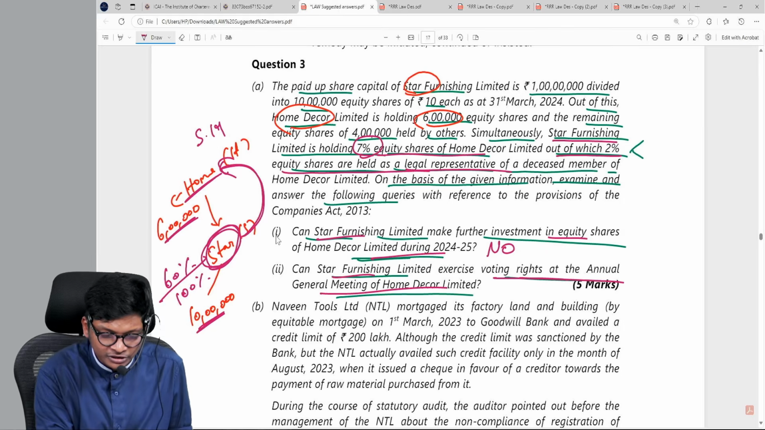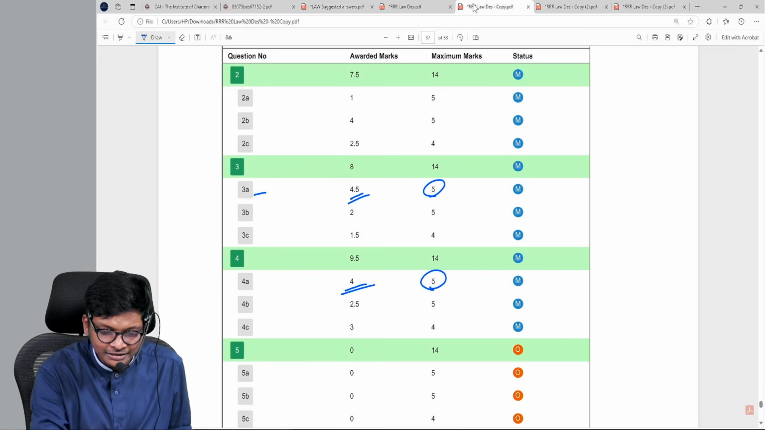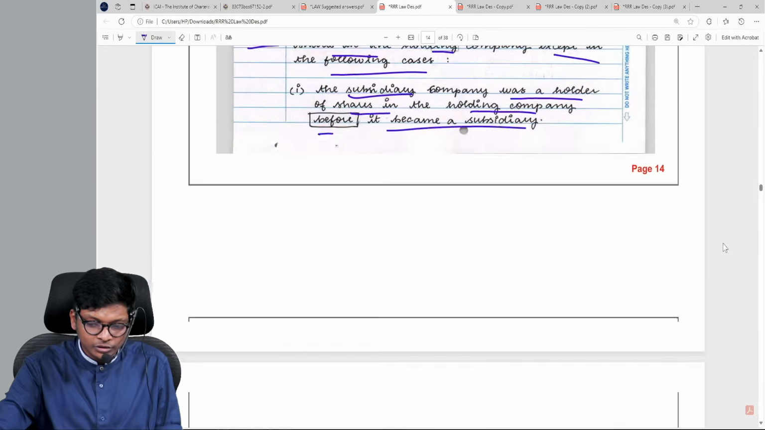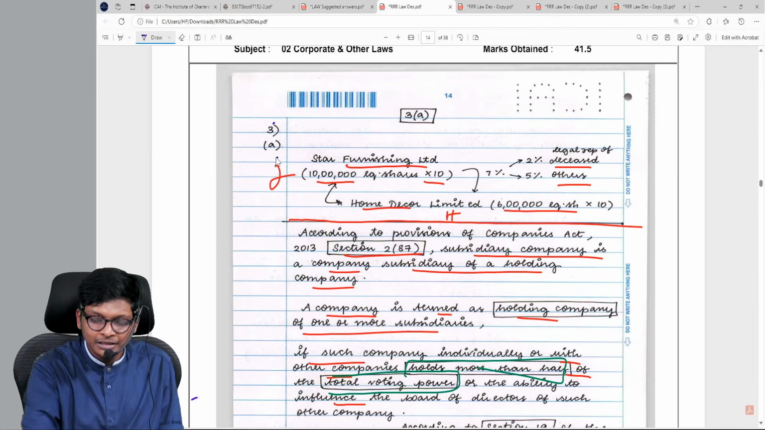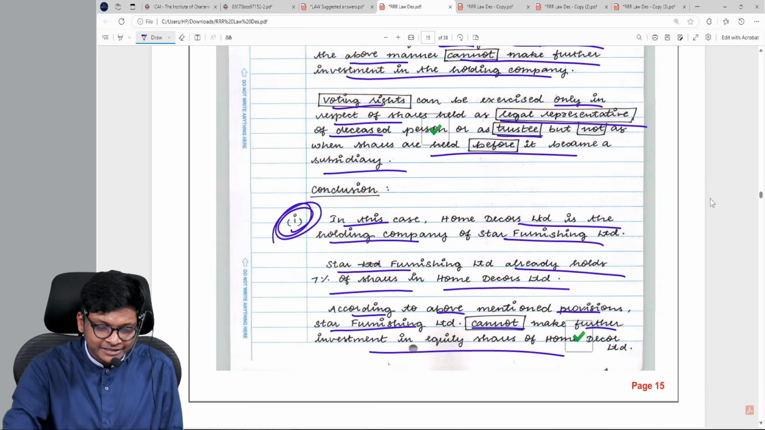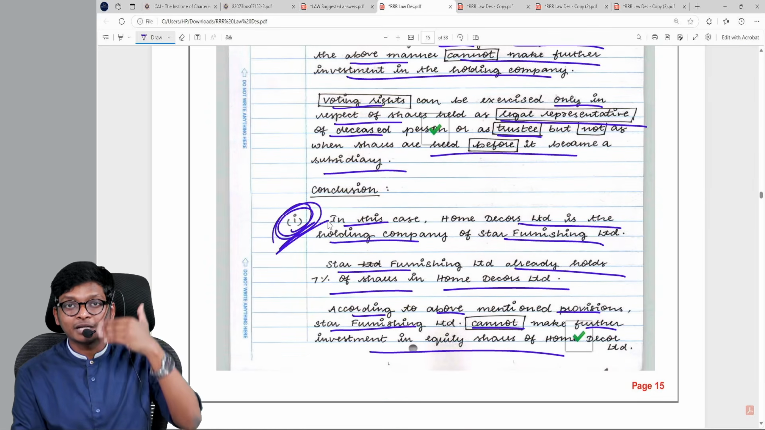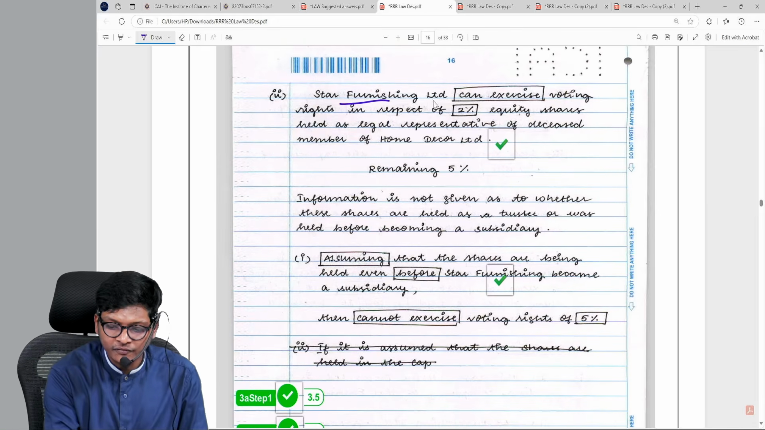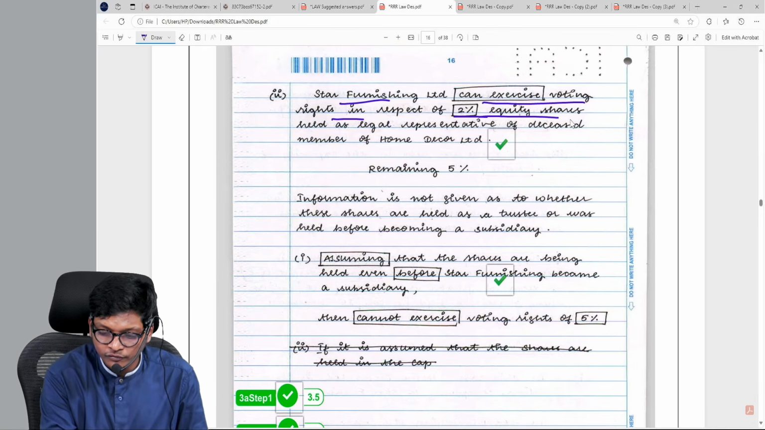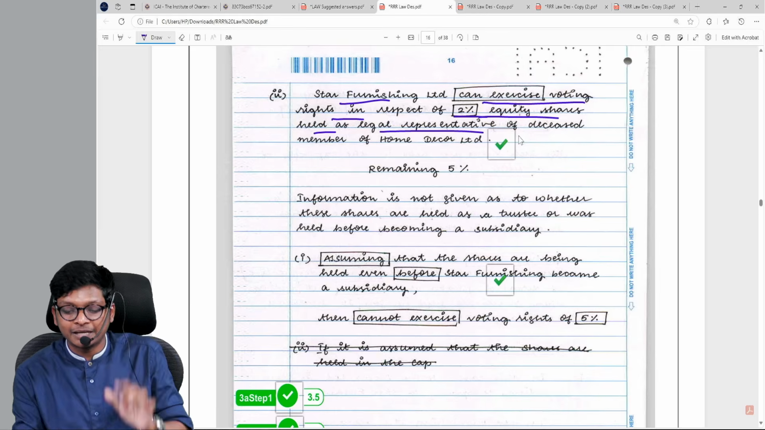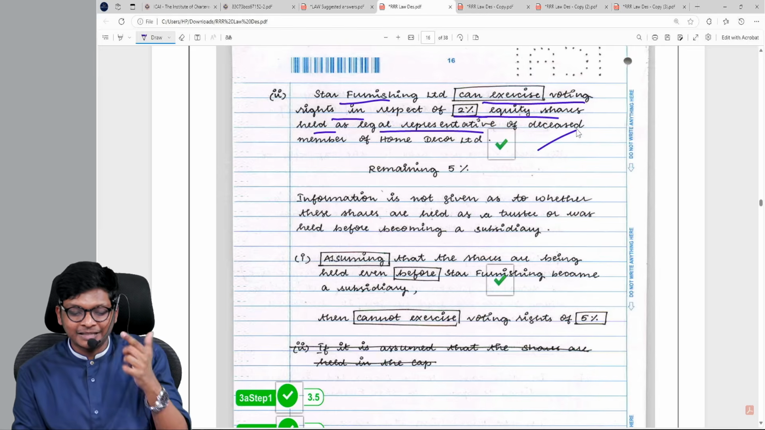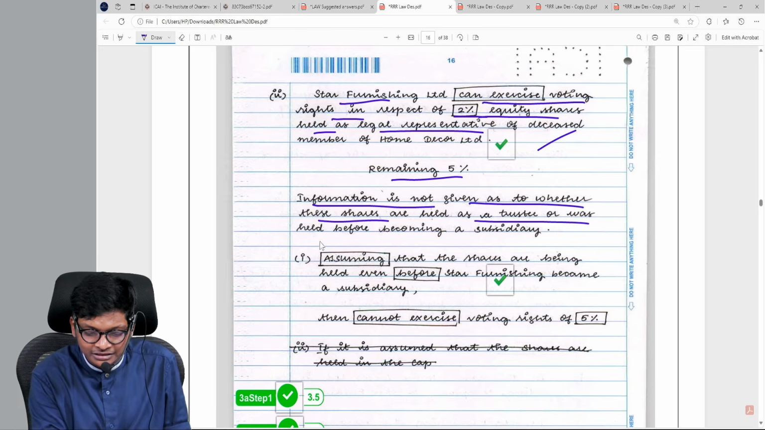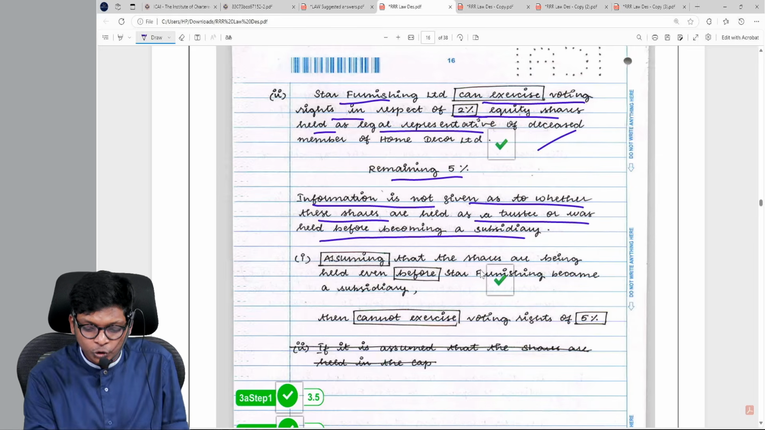So the first question they asked, she is straight away giving the answer for first point over here. Even though the answer is 3A, within 3A, she is explaining the first answer over here with the above provision. Go to 3A2. In 3A2, Star Furnishing can exercise voting rights in respect of 2%, which is held as legal representative. Legal representative I can exercise. Remaining 5%. Information is not given whether these shares are held as trustee or before becoming subsidiary. So assuming that shares are being